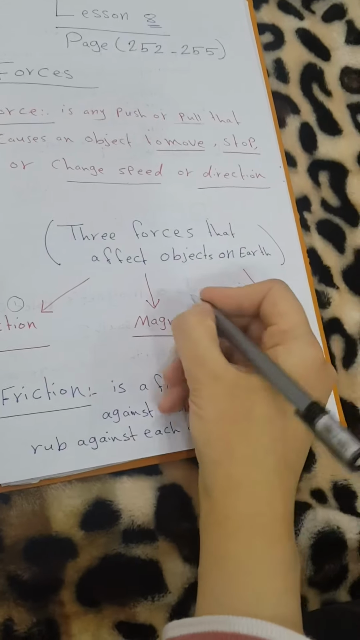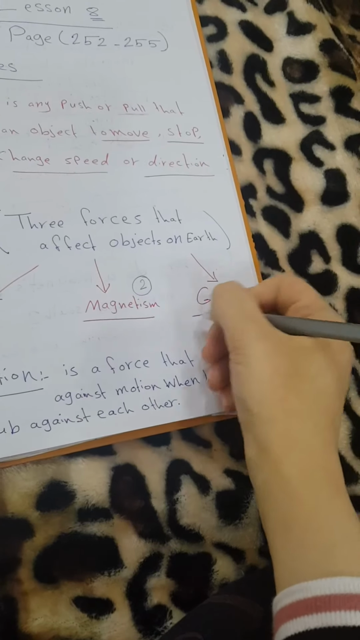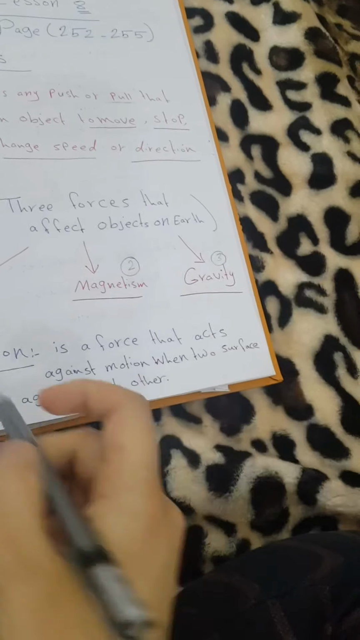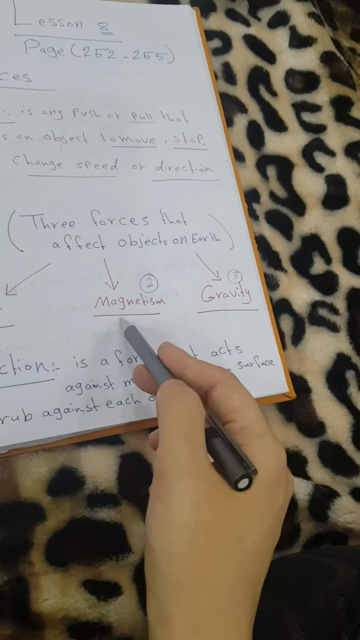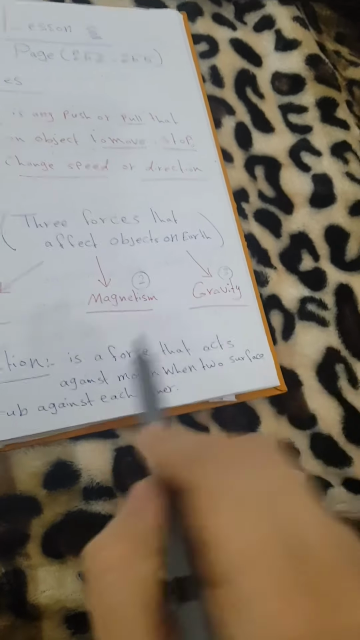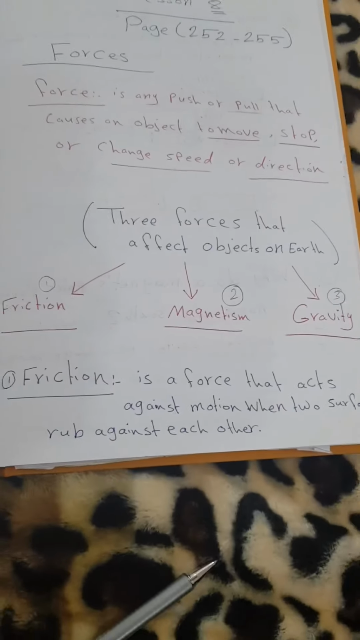friction, or magnetism, or gravity. So friction, magnetism, or gravity. Okay, so friction, the force of a magnet, or gravity. One by one, we need to know what each force means.